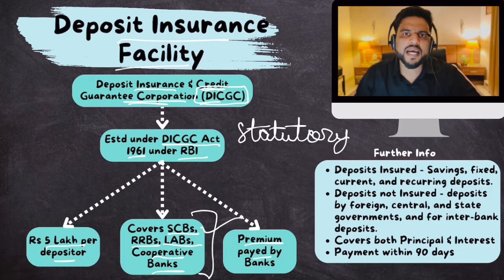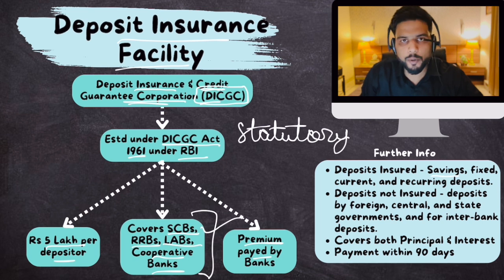Now, what types of deposits are insured? You need to know this because an MCQ might be framed. All savings deposits are insured, FDs, fixed deposits, current deposits, and recurring deposits, RDs. FD, RD, savings account, current account, all of them are insured. Which deposits are not insured? Deposits of foreigners in Indian banks are not insured. Deposits of central and state governments. For example, central government or state governments also have deposits in banks, SBI and all. They won't be insured.